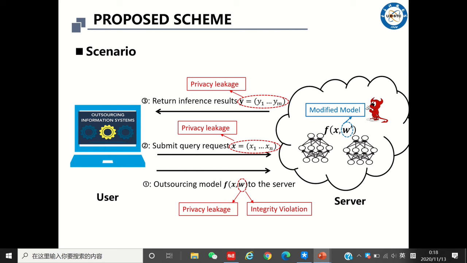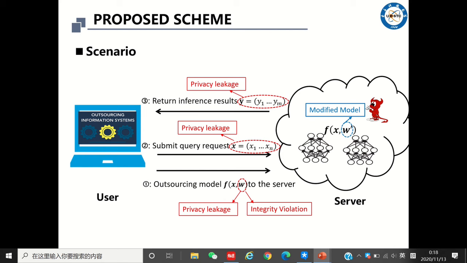However, the above outsourced prediction services also bring about several security and privacy issues. Specifically, once the user outsources the deep neural network model to the server, a malicious server may tamper with the model parameters for certain benefits.